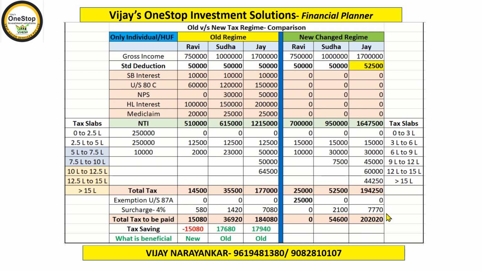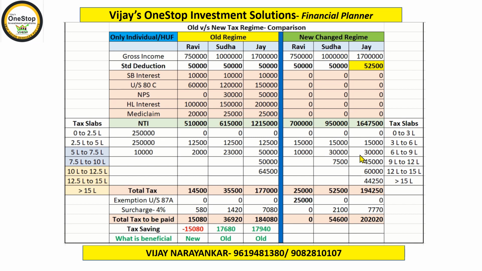Keep in mind here, no investment Ravi, Sudha or Jay are doing, and we have calculated the tax. For the betterment of your future, someone has to do the investment. So here all these investments have been done, and accordingly tax has been calculated. So friends, it is very clear. You have to calculate yourself how much is your gross income, how much is your net taxable income, and then under which bracket you are falling, and which tax methodology, whether old or new, is better for you. You can choose that. Once you choose the new method, you cannot go back to the old method. Please keep this in mind.